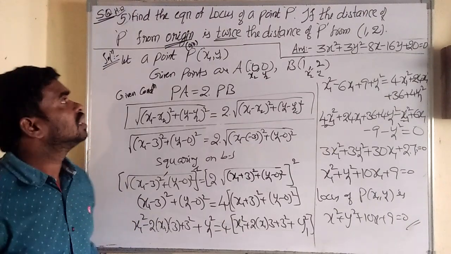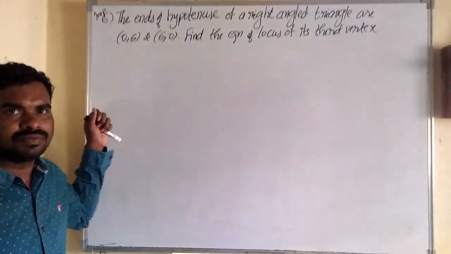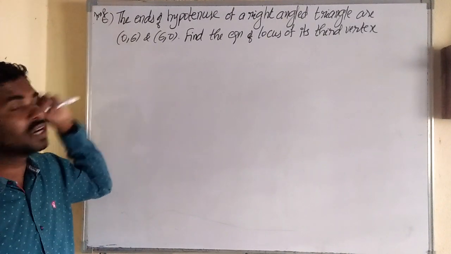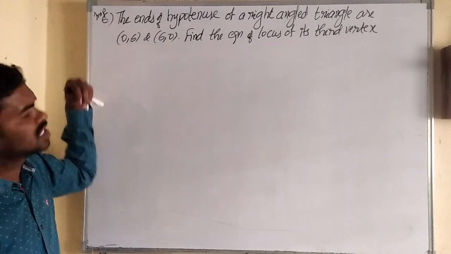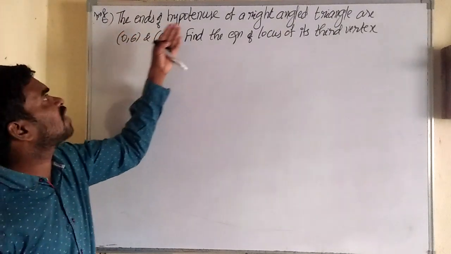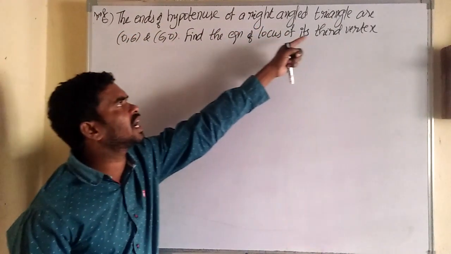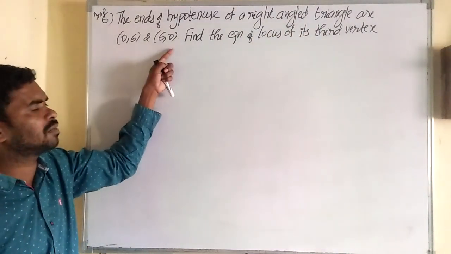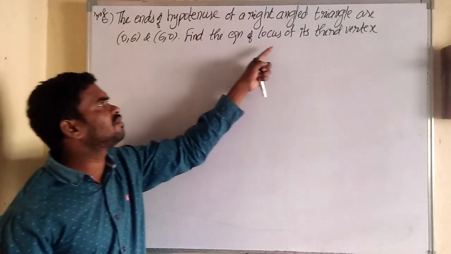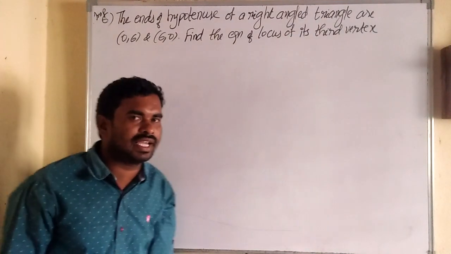Okay, let us take the sixth question. Sixth question, this is an important question. Of course, the previous one was also a little bit important, and this is more important. The ends of the hypotenuse of a right angle triangle are (0, 6) and (6, 0). Find the equation of the locus of its third vertex.